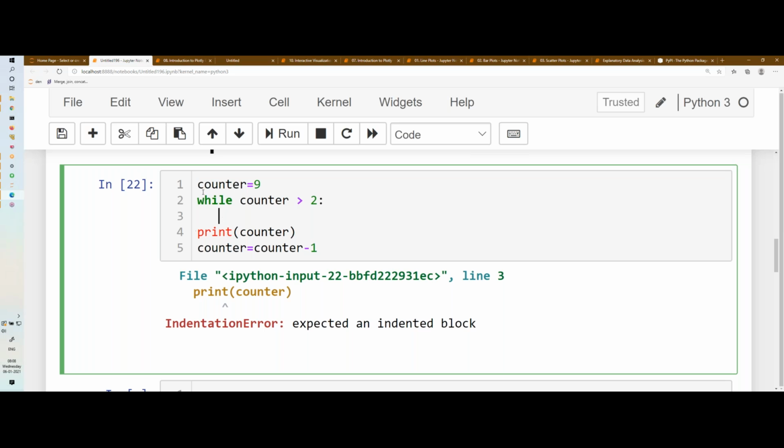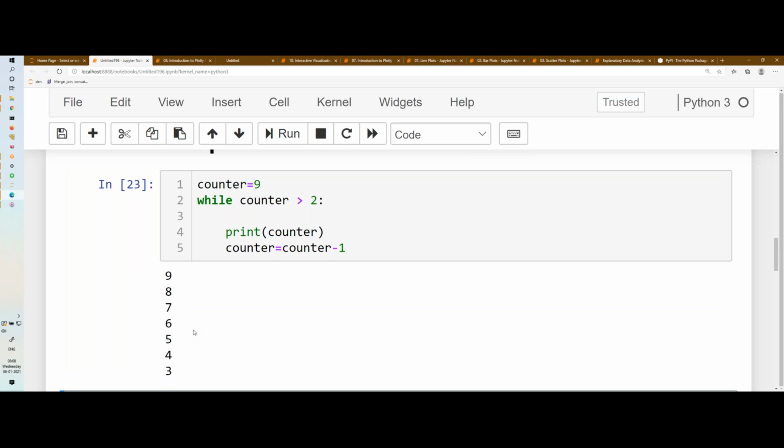How will the interpreter understand or differentiate, okay, this is your body part and this is the inner loop, and then there is an outer one? When you complete execution, you come out. So basically you need to give space. What you need to do is tab and then tab, and then if you run this, you will find the output. And the output is very clear.